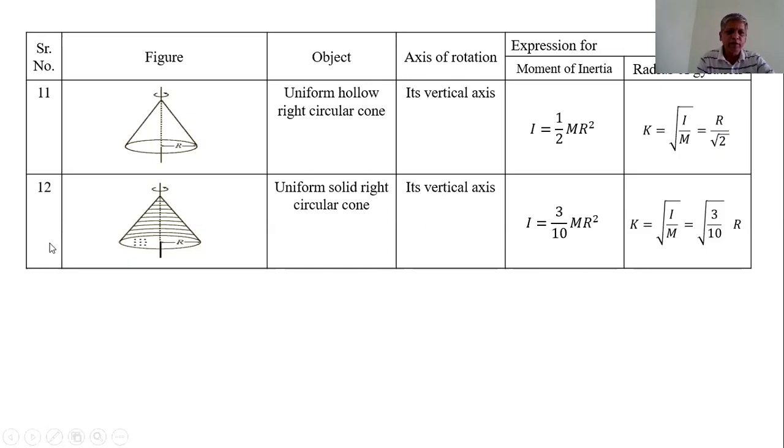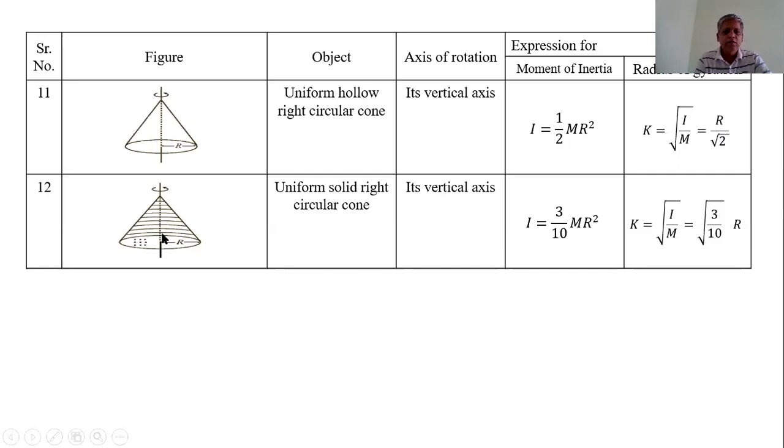Now, the last symmetrical object is the uniform solid right circular cone. That means its mass distribution from the axis to the surface is equally distributed.